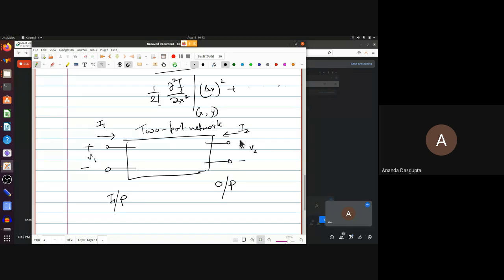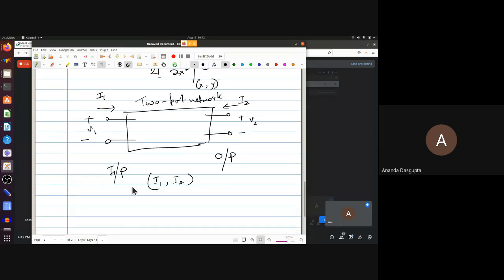Now the basic idea is that if you took I1, I2 as independent quantities which control the voltages, you would have V1 equal to some function of I1, I2, and V2 equal to some function of I1, I2. Now this is fine.